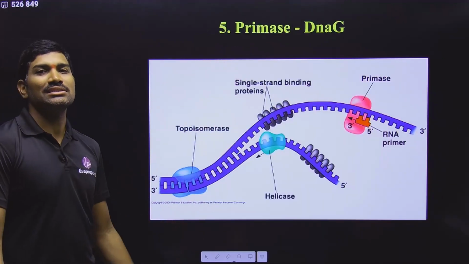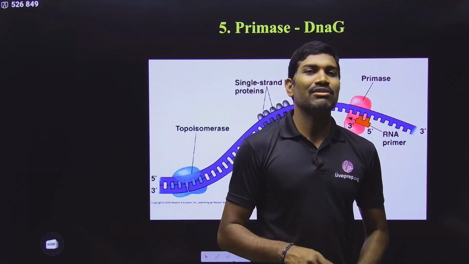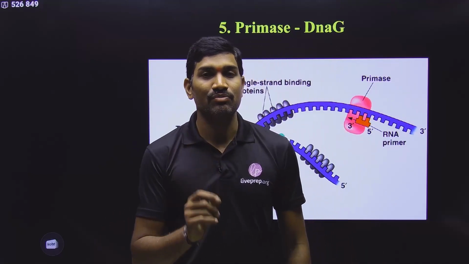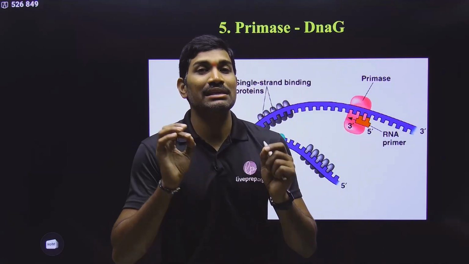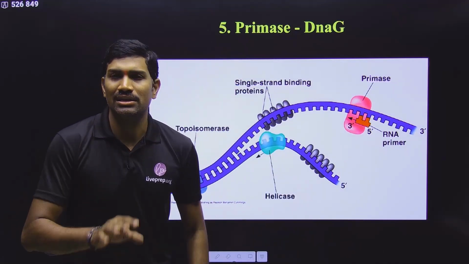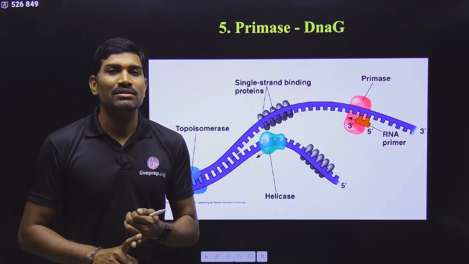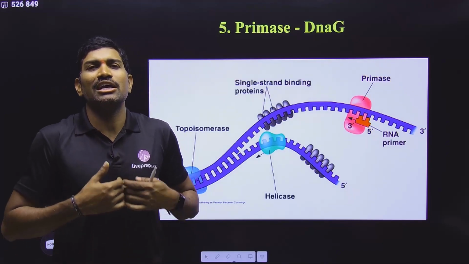Next one is the primase enzyme, not very clearly mentioned in NCERT, but please remember that in the NCERT they have given one sentence. What is that sentence? DNA polymerases cannot initiate DNA replication on their own. That means they cannot start on their own.